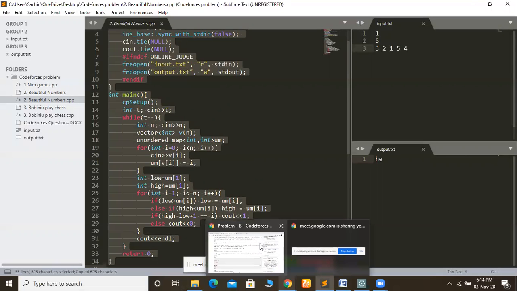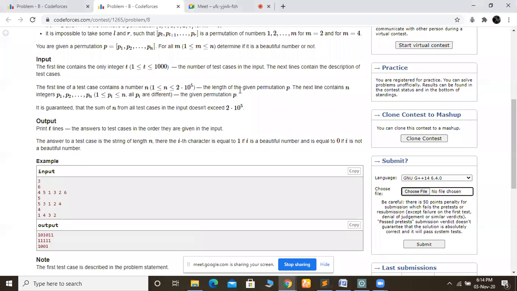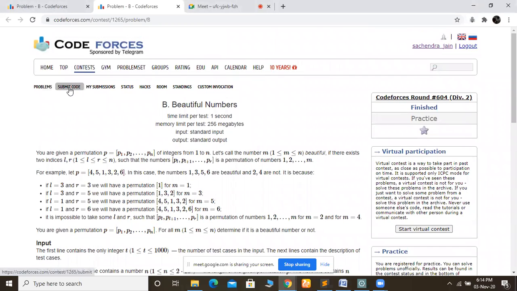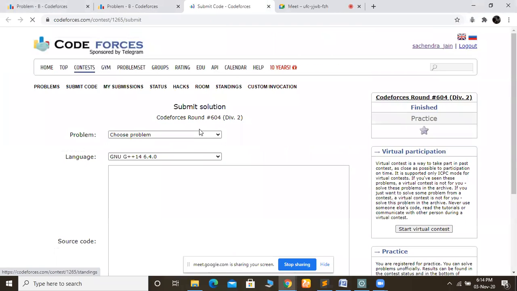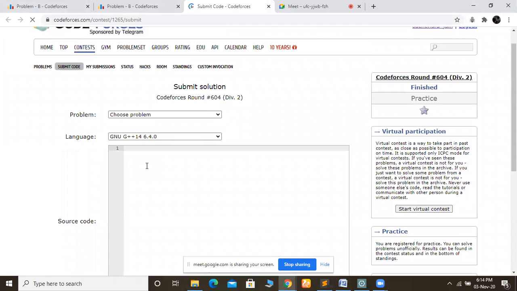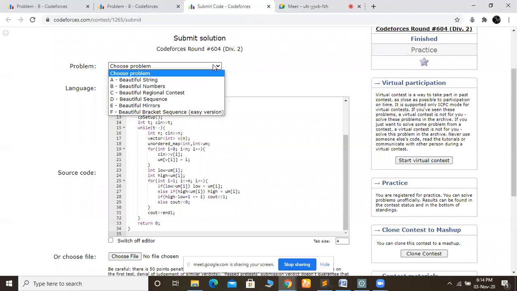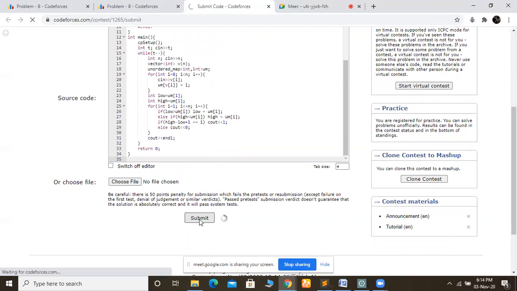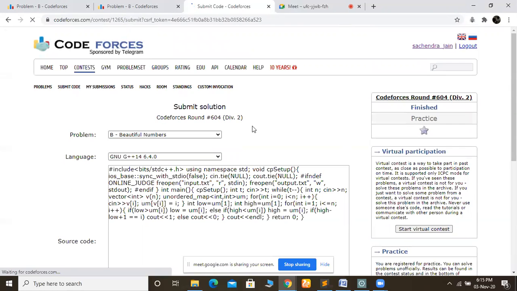So those who have joined late, just try to understand from the second question. That will be clear to you if you missed something in this question. So I will submit the code for this. My net is slow. So here we have put the code, and after that we will go for beautiful numbers. Here I have submitted my code. Now let's see it get accepted.